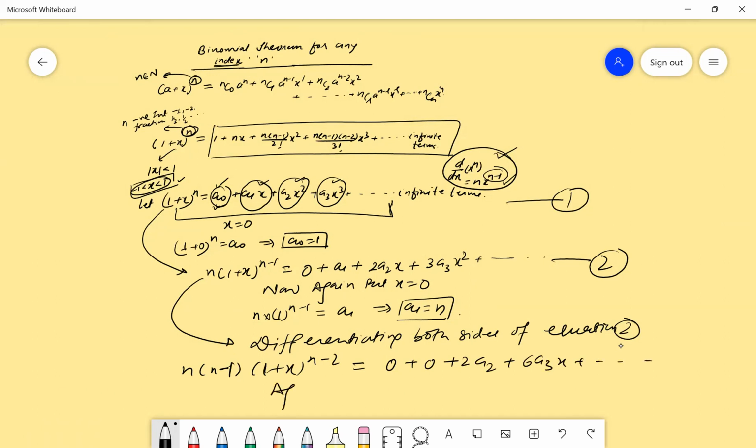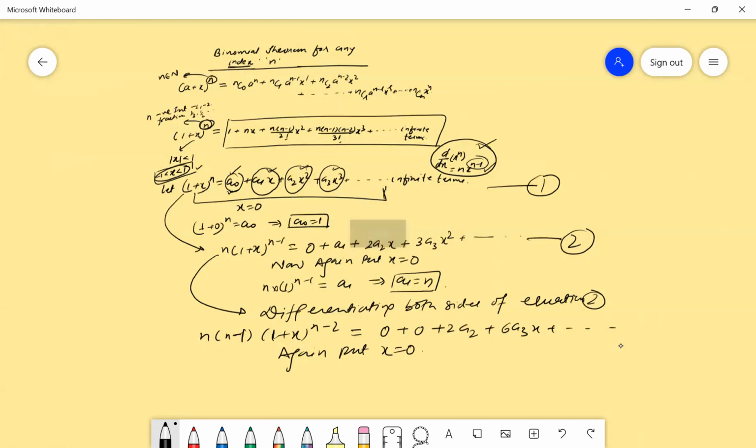Again put x equal to 0 on both sides. You will get n into n minus 1 into 1 plus 0 power n minus 2 is equal to 2a2. That implies a2 is equal to n into n minus 1 divided by 2.